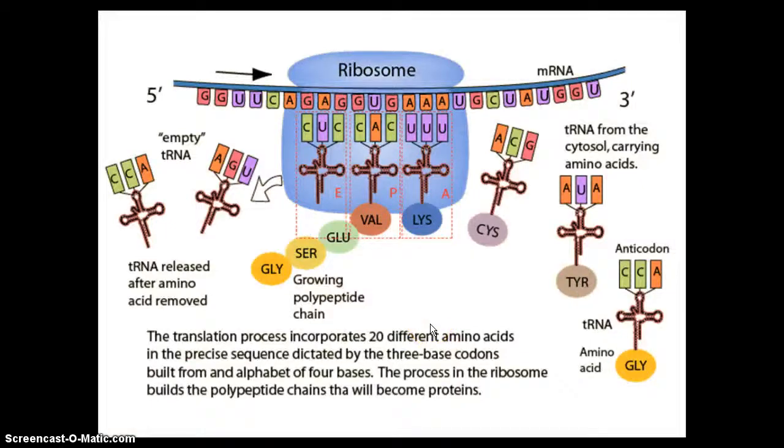And that's translation, the last stage of protein synthesis. Ribosome attaches to the mRNA molecule, bringing in different tRNAs with amino acids attached, and then you have a growing amino acid chain. Remember that polypeptide means protein. You add amino acids and you get a chain of amino acids, and a chain of amino acids is a protein. The end. Good job.